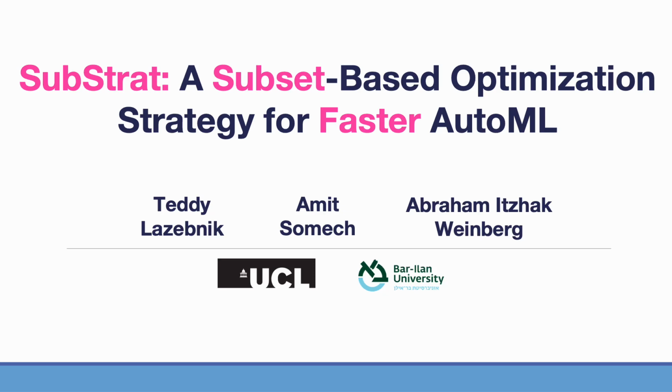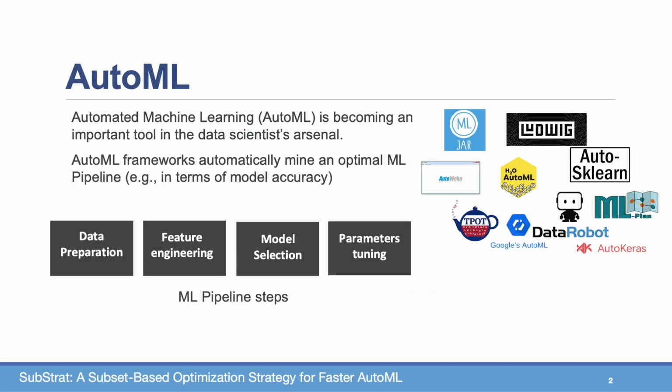This talk presents Substrat, a subset-based optimization strategy for faster AutoML. Automated machine learning, AutoML, is gaining more and more traction from the data science community because it practically allows you to build robust and accurate machine learning pipelines with basically no human effort.